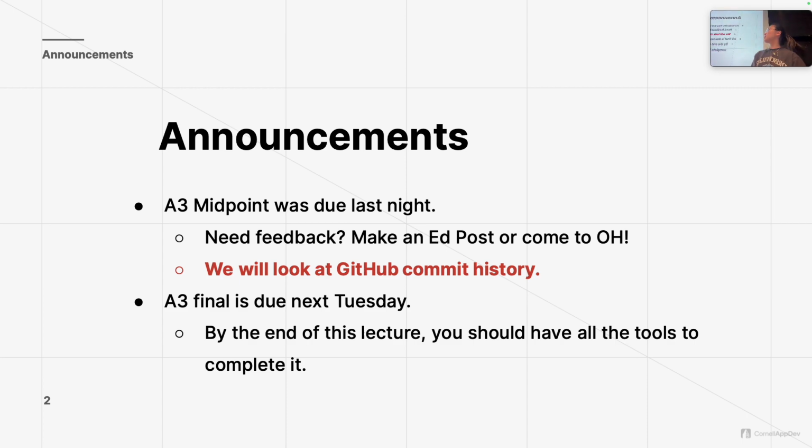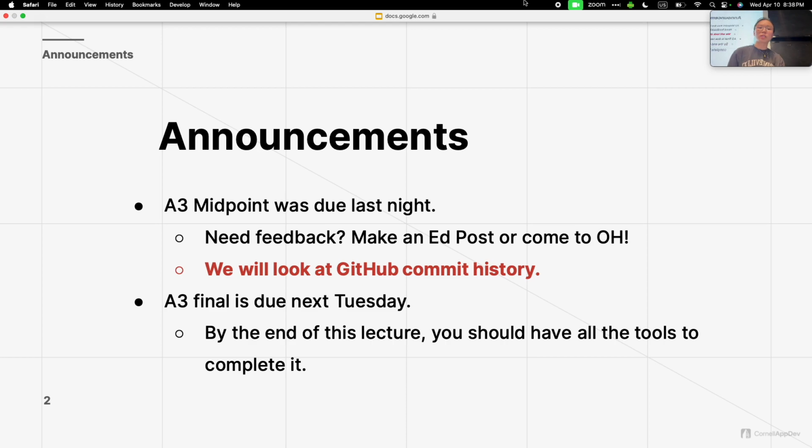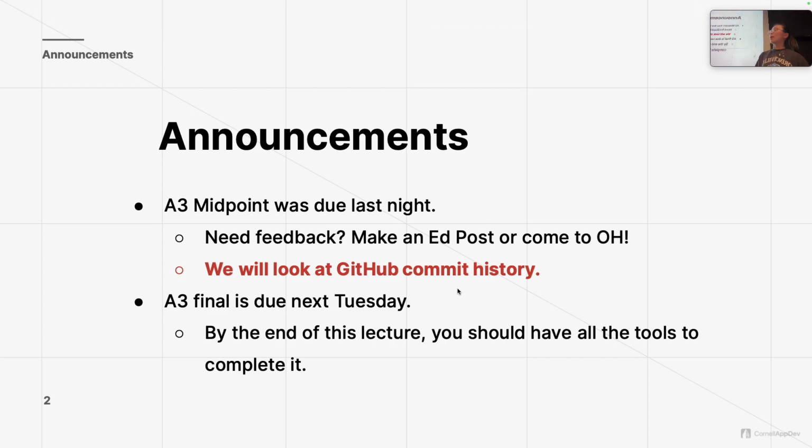Cool. In the same vein, 8.3 final is due next Tuesday, so that's 6 days from now. That's where we'll actually ask you to submit your TXT files onto CMS and have you run your projects for Rails and test all the functionality we're looking for.